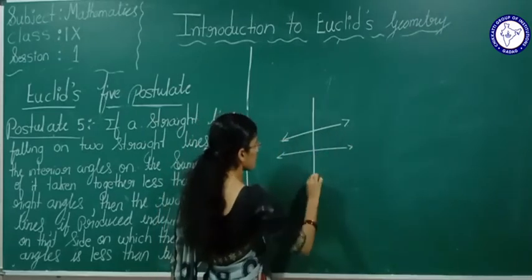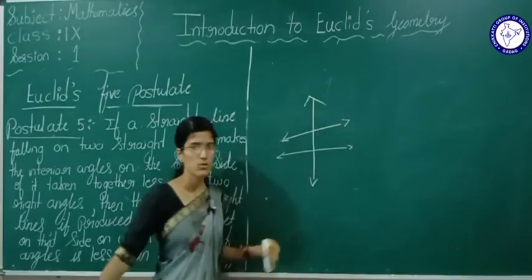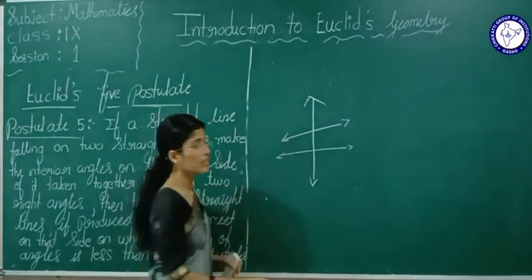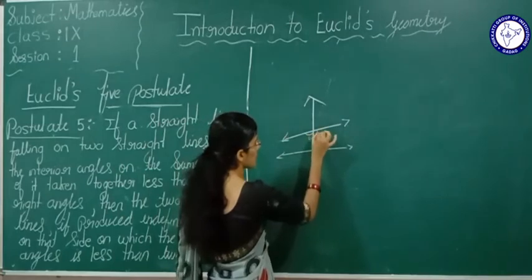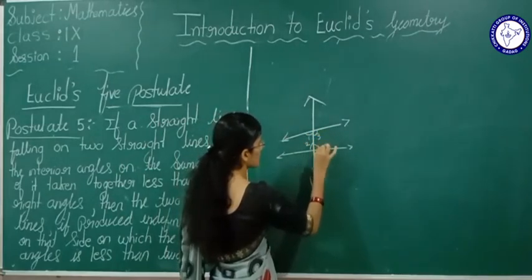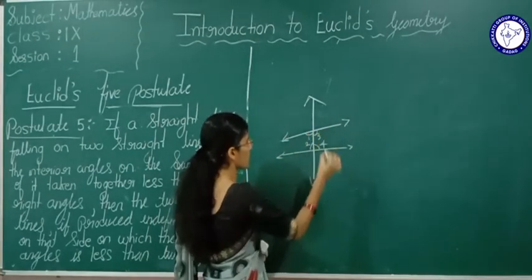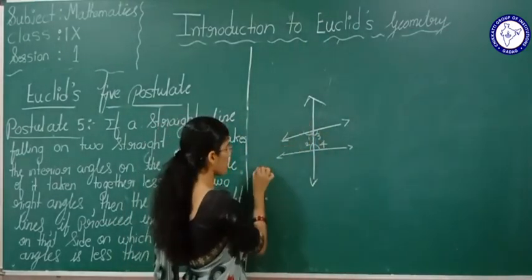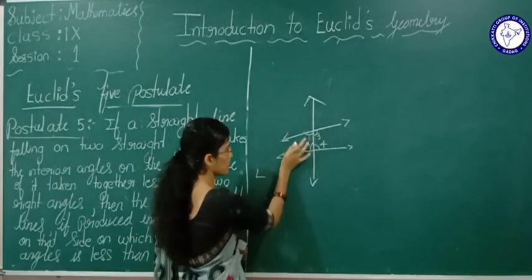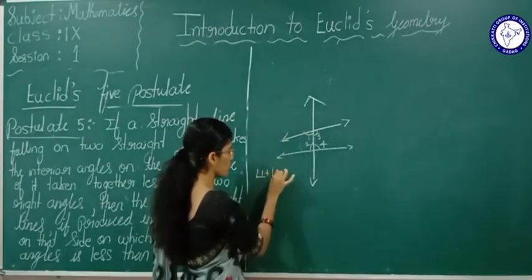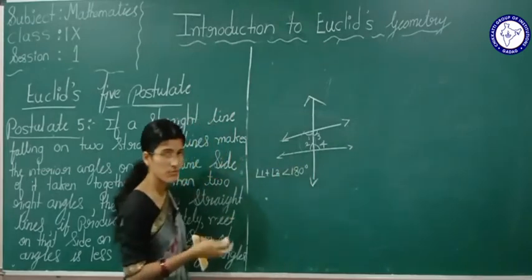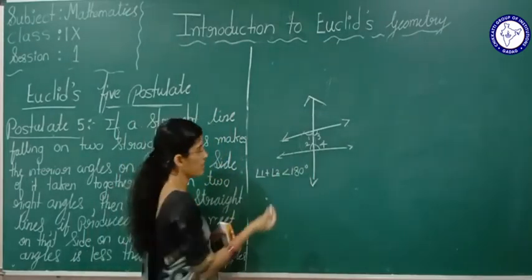Now see here, if a straight line intersects 2 lines, then angle 1, 2, 3, 4 are interior angles. If one pair of interior angles, that is angle 1 plus angle 2, is less than 180 degrees, what will happen here?